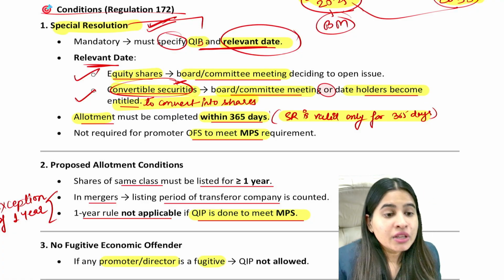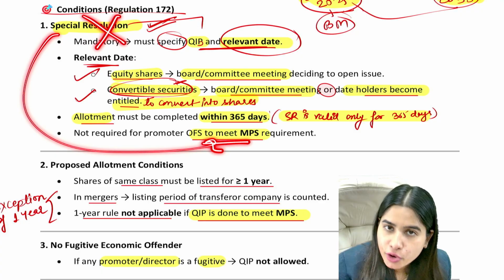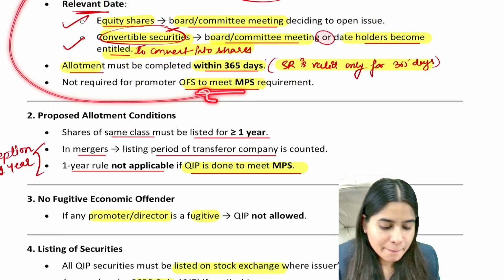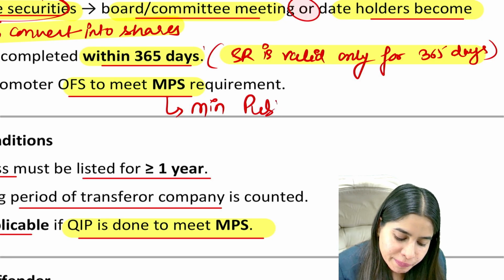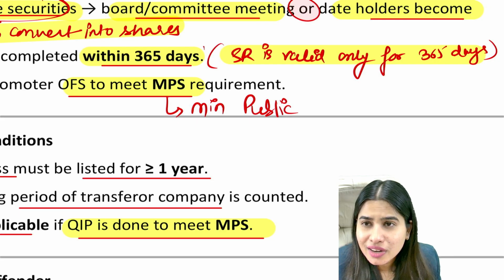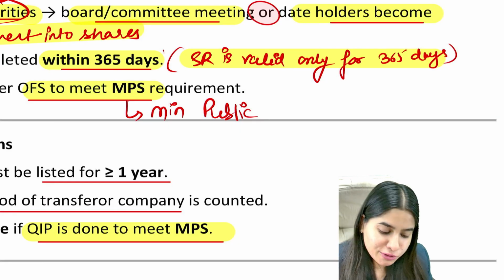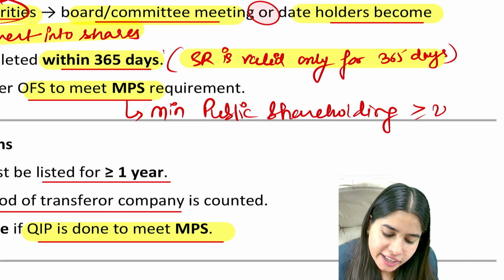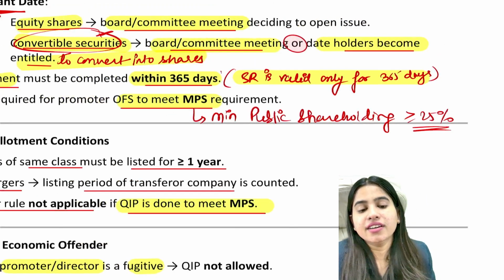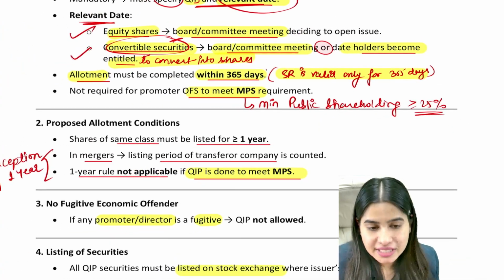And lastly, SR is not required if you are doing offer for sale only to meet MPS. MPS means minimum public shareholding. Remember, we studied in lesson number 2, lesson number 3 or lesson number 4 that minimum public shareholding is 25% minimum, which means public should hold minimum 25% of every listed company.